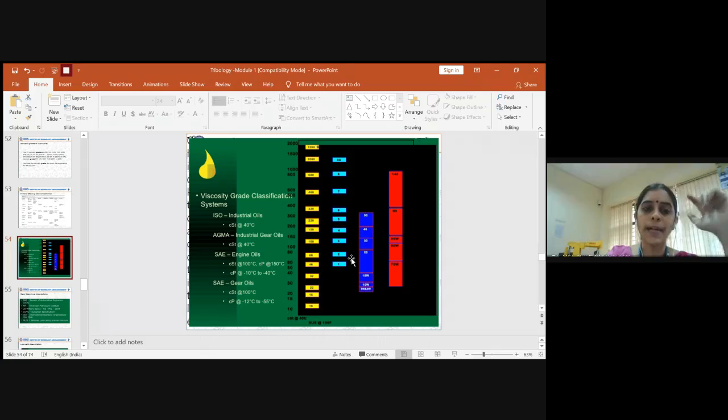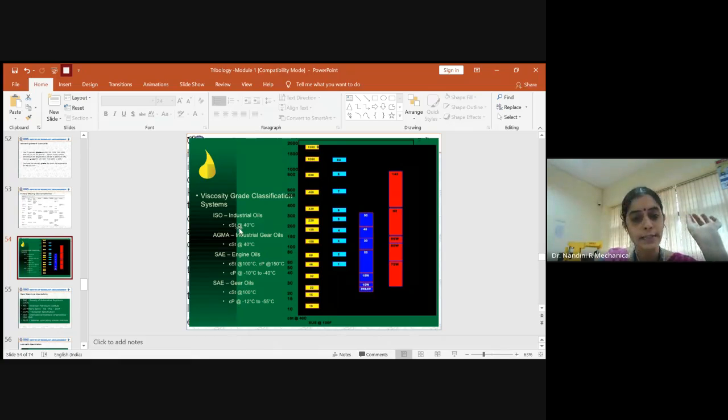So I just told you about the SAE grade. Apart from the SAE grade, there are other viscosity grade classifications which are followed across the world. One is the ISO grade. This is mainly used for industrial oils. The unit for this is again the centistoke, in short called cSt. And here it is optimal to use at room temperature, only at 40 degrees Celsius. If you need to use it for any industrial applications, then you can go with the ISO grade type of classification.